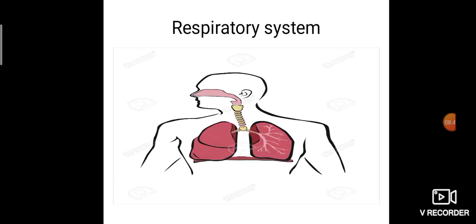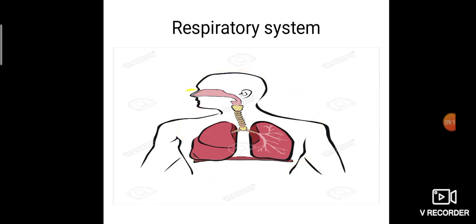So this is the image. In the nose we have the nostril. If we imagine you are inhaling, the air enters into the nostril and reaches the pharynx, the throat region, and it enters into the windpipe. The windpipe is called the trachea. From the windpipe, it is connected to the two lungs, so that the air reaches the lungs. At the base of the lung, that is below the lung, we have what? Diaphragm. This is the structure of the respiratory system.